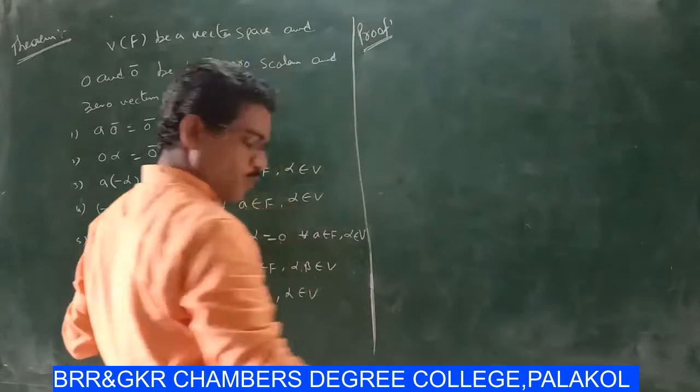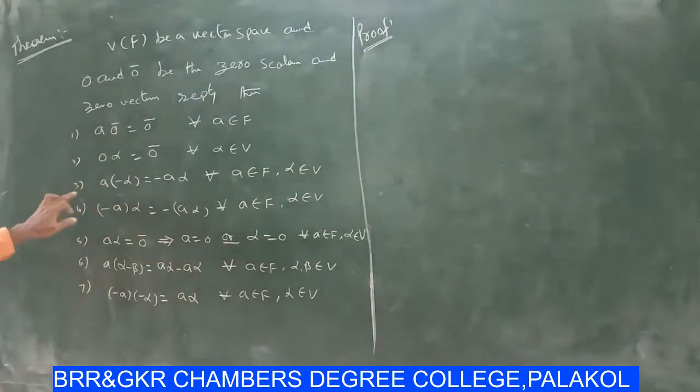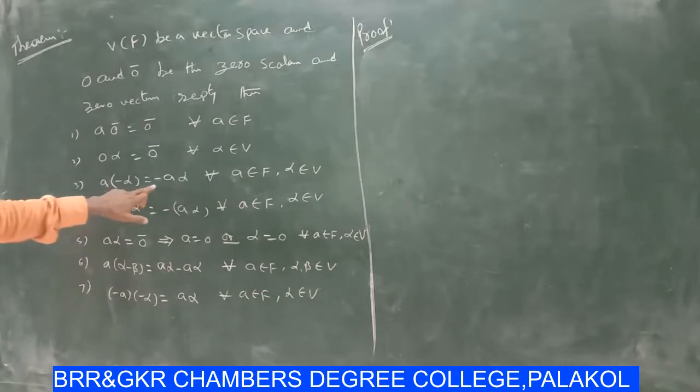now the proof of 3 is, that is a·(−α) = −aα. Here consider a·(α + (−α)).